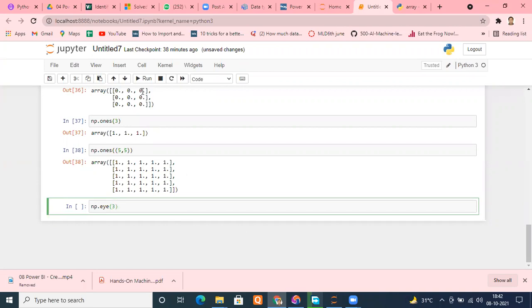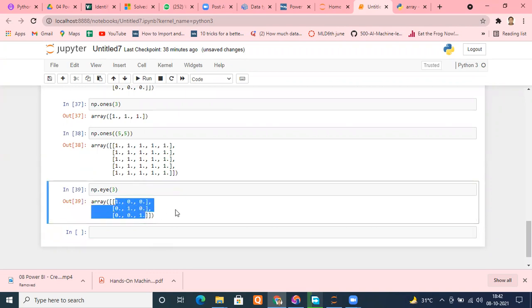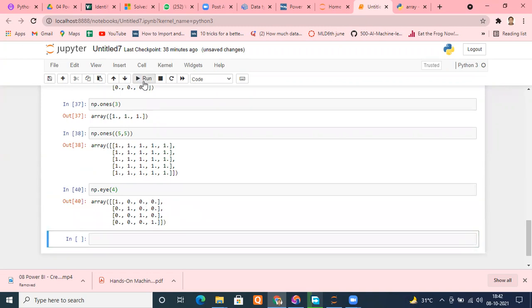Just pass 3 here and you will get an identity matrix. If you type 4, it will give an identity matrix of 4 by 4. Is it fine, everyone? Is it okay? Yes.